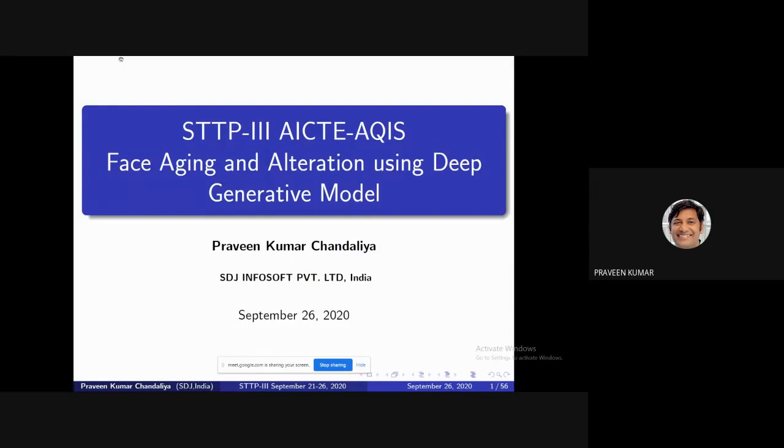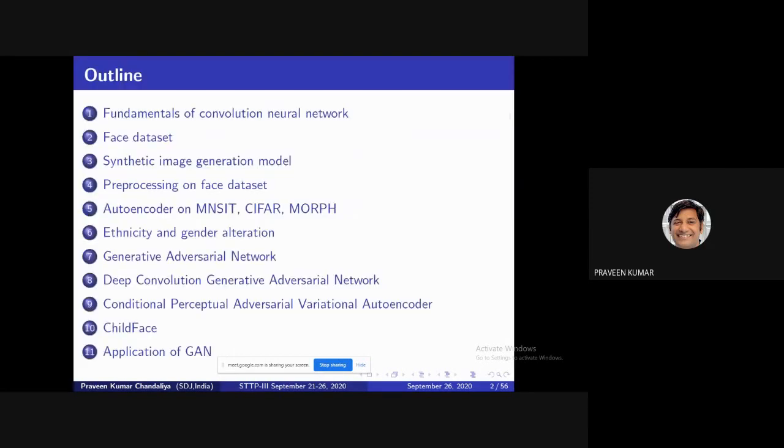Today's talk is on face. This is the third short-term training program organized by the AICTE. Today's topic is face aging and alteration using deep generative adversarial networks. The outline of this two-part session is, first, we discuss the fundamentals of convolutional neural networks. Before this session you have covered this, so I'm not going into the details of the basic concepts of convolutional neural networks.